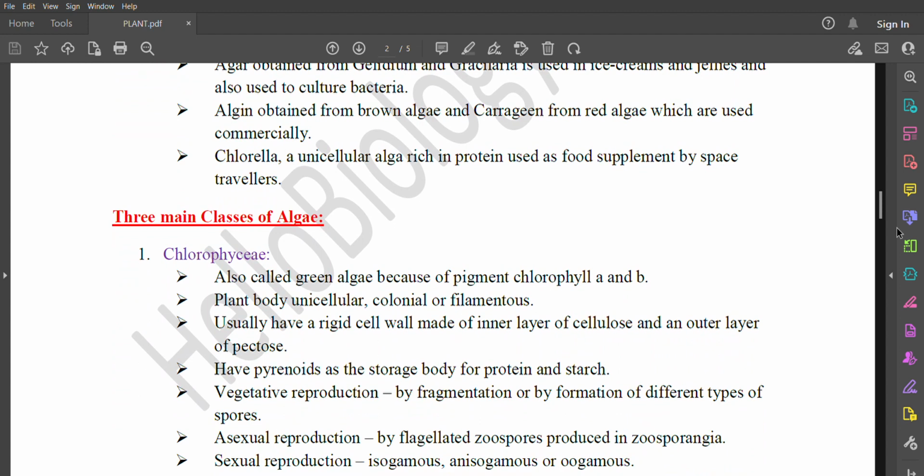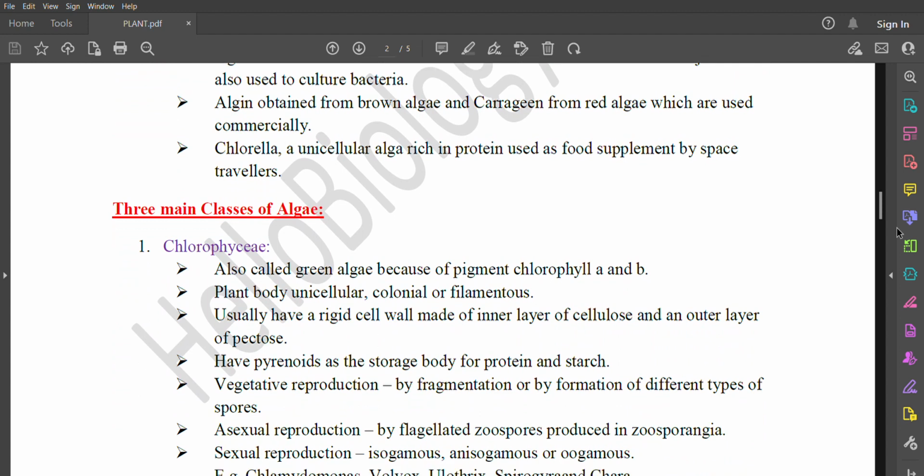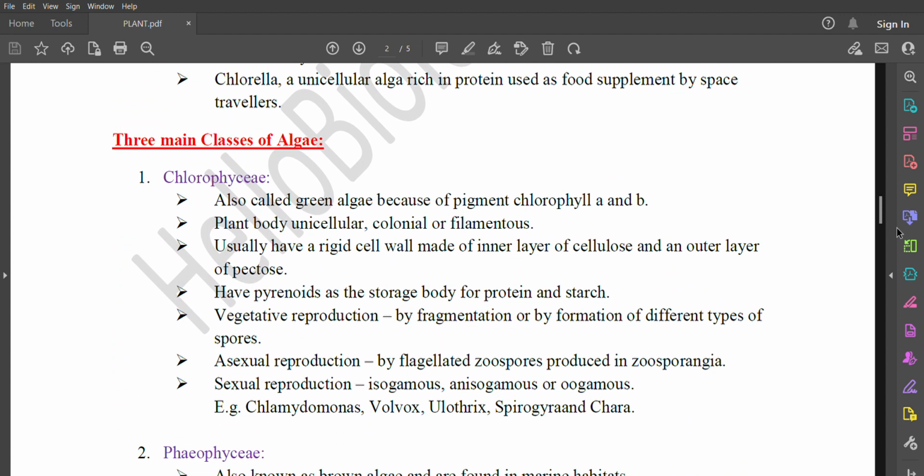There are three main classes of algae. Number 1, Chlorophyceae, also called green algae because of pigments chlorophyll A and B. Plant body is unicellular, colonial, or filamentous. Usually have a rigid cell wall made of an inner layer of cellulose and an outer layer of pectose. Have pyrenoids as the storage body for protein and starch.